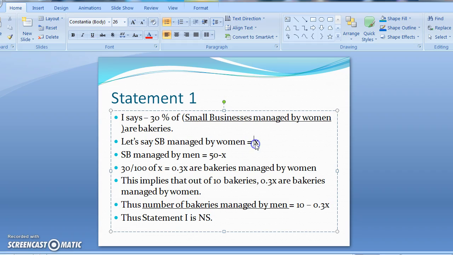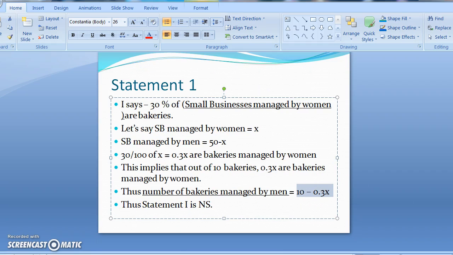So we took that as X because this is a complete unknown. Therefore the businesses which are managed by men become 50 minus X. The number of bakeries becomes 30% of X, which is 0.3X, which are the bakeries managed by women. The number of bakeries managed by men therefore becomes 10 minus 0.3X, and that is an unknown, and therefore statement 1 is not sufficient.